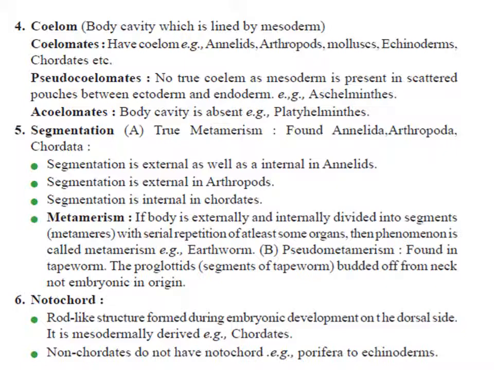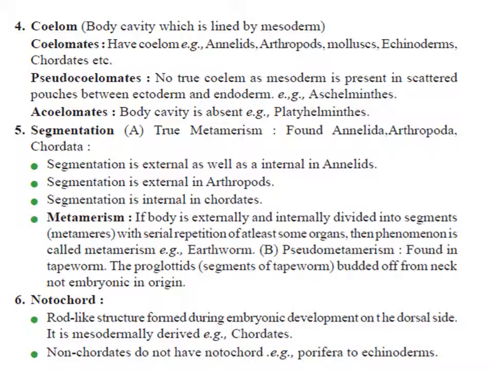Notochord is a rod-like structure which is developed between the nerve cord and alimentary canal during the embryonic stage. During embryonic development, if the embryo starts showing a rod-like structure in between the nerve cord and alimentary canal, we call that notochord.